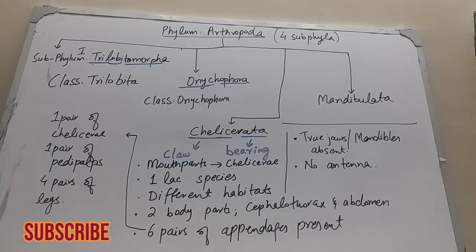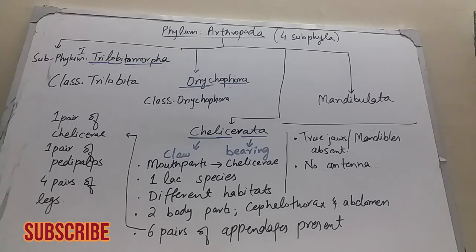The first pair of appendage is known as chelicerae, which is basically the mouth parts, and chelicerae means to hold the food. As I have shown you through the arrow, 6 pairs includes the first pair of chelicerae, which is the mouth part, which means to hold the food. Next, the second is a pair of pedipalps or pedipalpi. Chelicerae and pedipalpi are basically the mouth parts of Chelicerata. Next is 4 pairs of legs. The walking legs are 4 pairs or 8 legs.